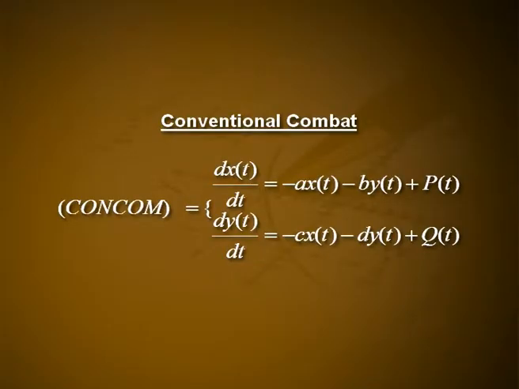We will write out three Lanchesterian combat models using these symbols and then discuss the meaning of the models. First one is conventional combat, that is CONCOM. dx(t)/dt = -ax(t) - by(t) + p(t). dy(t)/dt = -cx(t) - dy(t) + q(t).